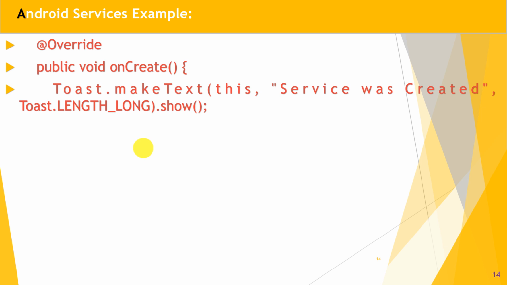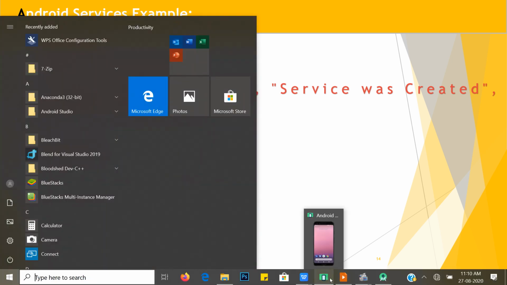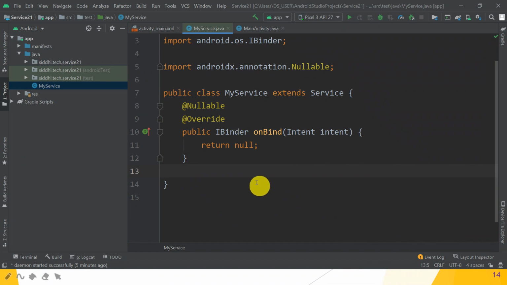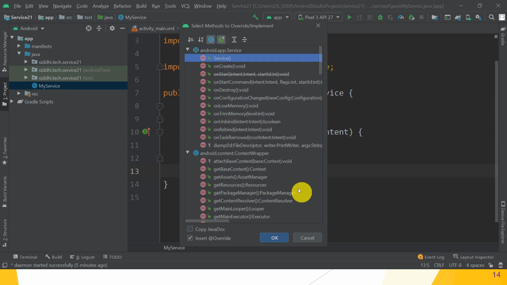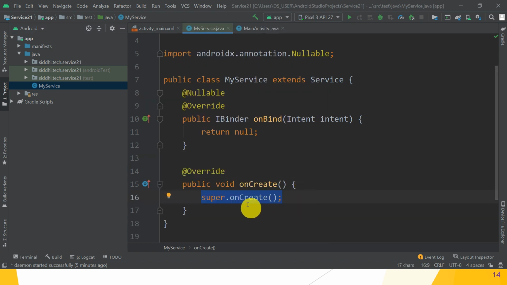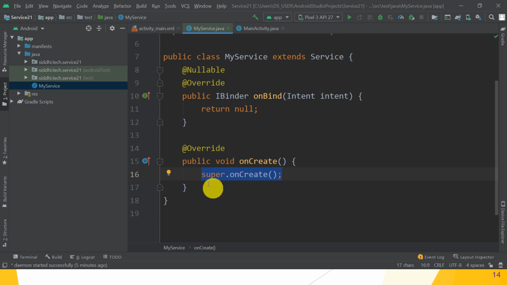Before that, what we have to do? onCreate method. Okay, so let's move to our IDE, guys, that is Android Studio. Great. So we want to override. So write @Override, implement method and press enter. So which method we have to override? That is onCreate. So choose onCreate method and press enter. Great. So it gives you public void onCreate. So delete this part, that is super.onCreate.